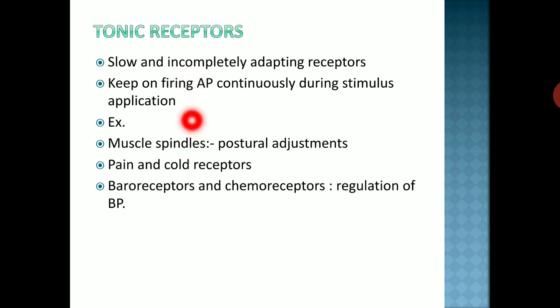In these receptors, the action potential keeps on firing continuously during stimulus application. Examples are muscle spindles, which are mainly responsible for postural adjustments, pain and cold receptors, baroreceptors and chemoreceptors, which are responsible for regulation of blood pressure.